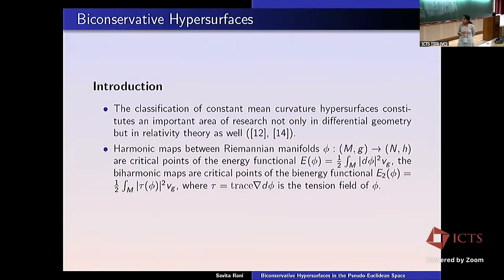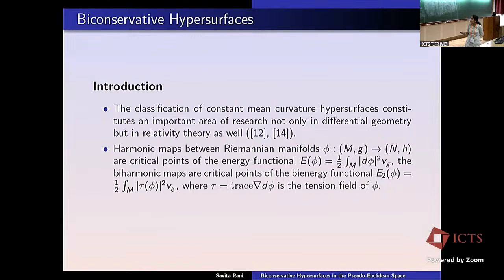The classification of constant mean curvature hypersurfaces constitutes an important area of research, not only in differential geometry, but in relativity theory as well. Harmonic maps between Riemannian manifolds are critical points of the energy functional given by this, and biharmonic maps are critical points of the bi-energy functional given by this, where tau is the tension field of the map phi. This was already explained by Professor Franz and Professor Suboje, and now Eells and Sampson generalized this map and defined the biharmonic map as critical points of the bi-energy